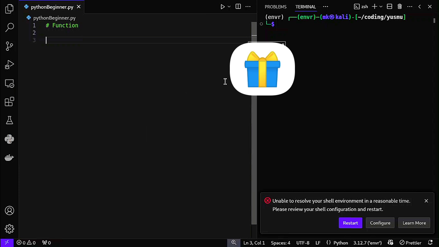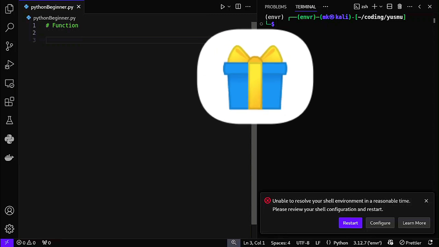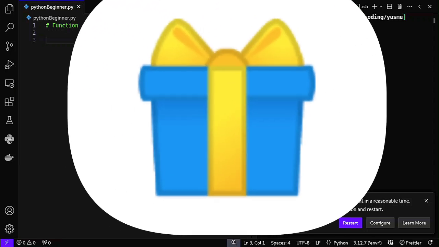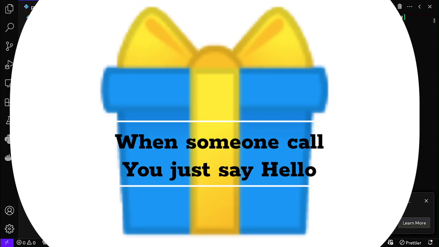Imagine a magic box that whenever you call it, it's going to say hello. So that's the same thing with function. Whenever we call function is just like that magic box that is going to do something for us. But what we don't know is what is inside that magic box. What is inside the magic box is the logic that function is going to work on. Based on how you define the logic inside the magic box, or I said function, is the way it's going to act.